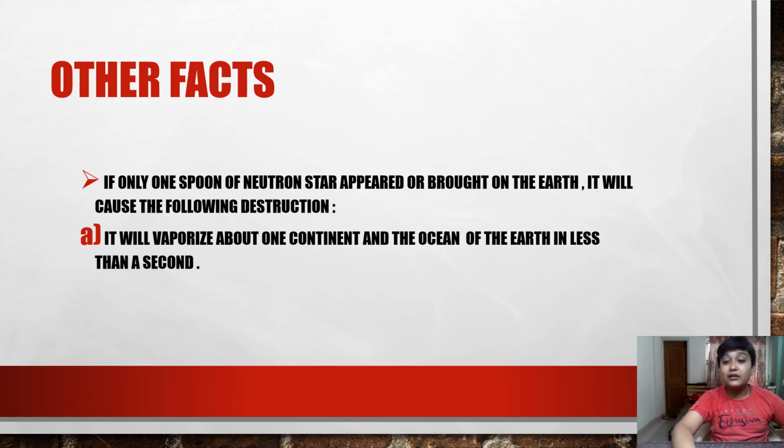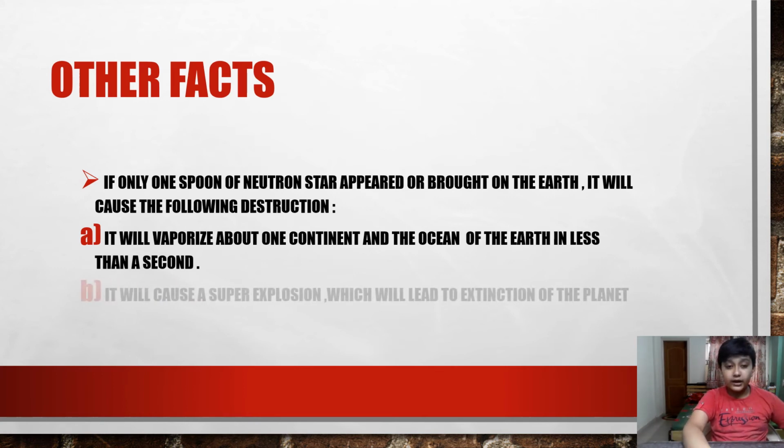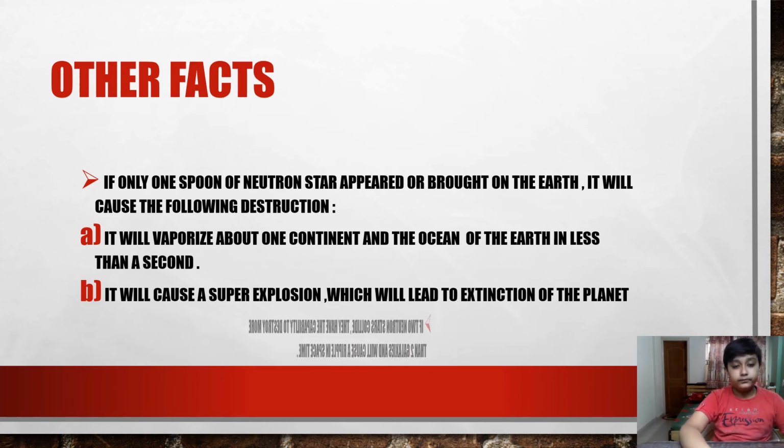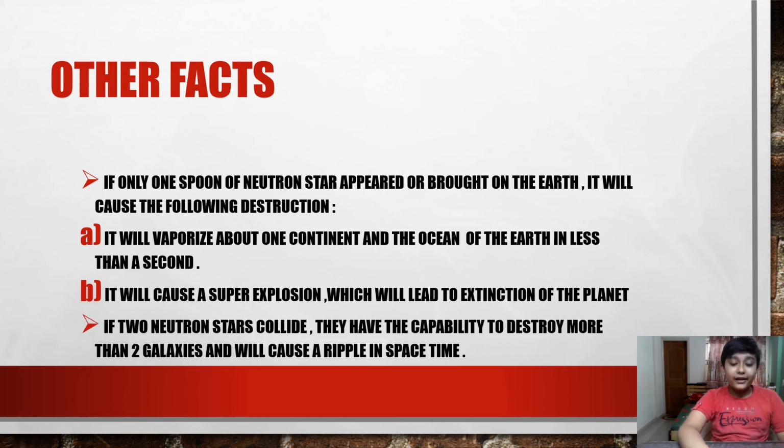And it will cause a super explosion which will lead to extinction of the planet. If two neutron stars collide, they have the capability to destroy more than 2 galaxies and will cause a ripple in space-time which will affect the whole universe.